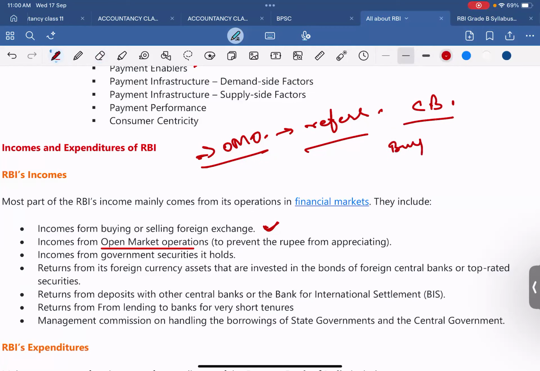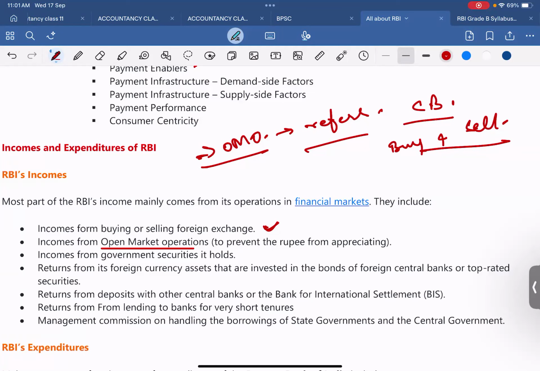Buy and sell government securities in the open market. So this process is primarily tool used to implement monetary policy and manage the economy liquidity. Okay, so this is the base things regarding open market operation, OMO.